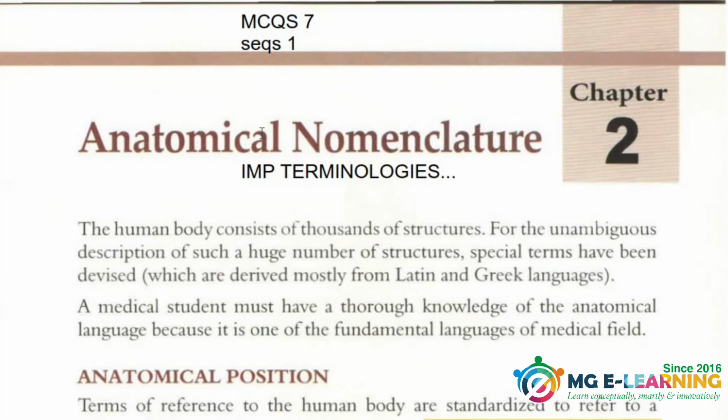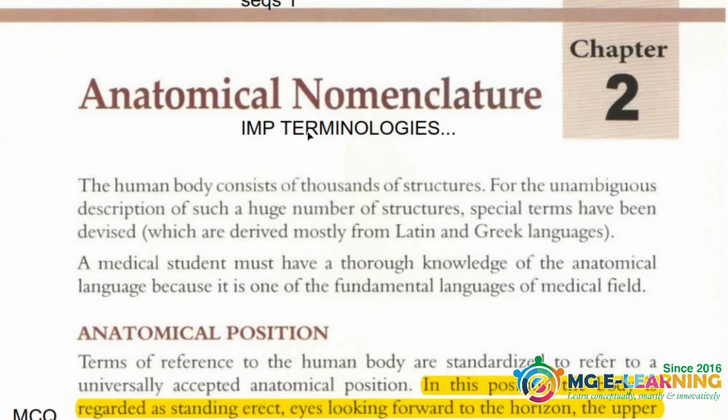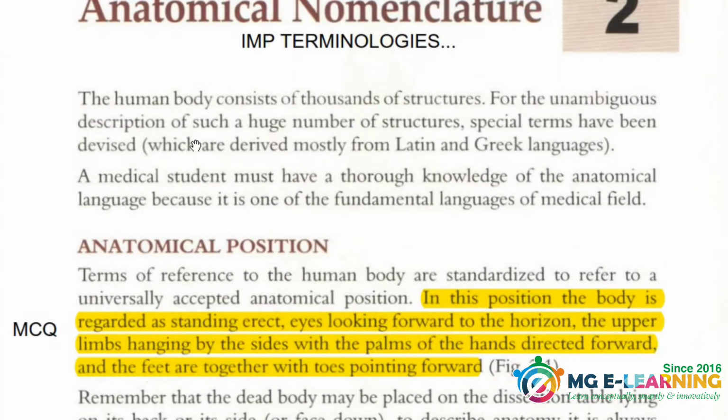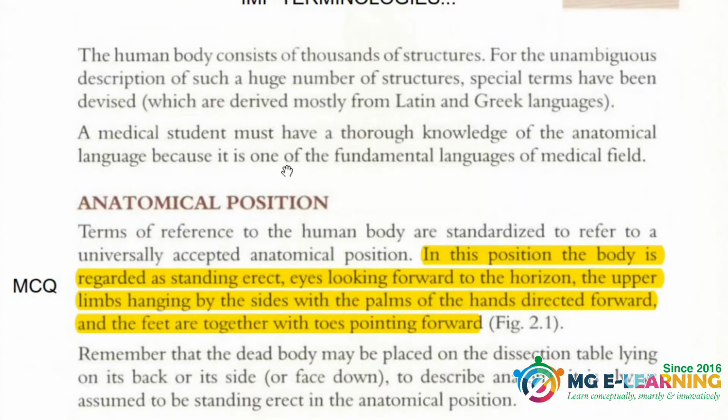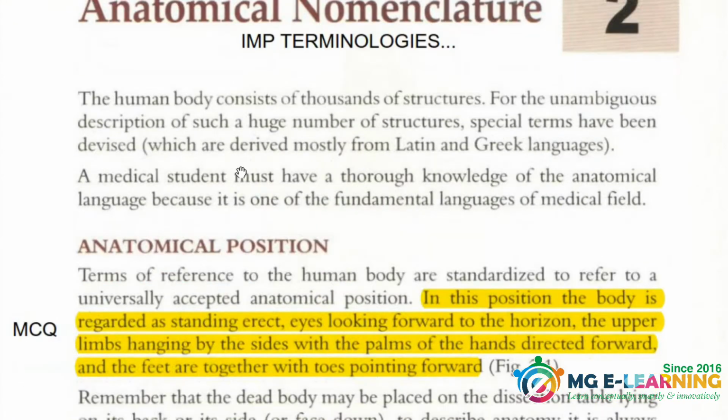Now is chapter 2. Again, the TOS is represented here. You will be having 1 SCQ and 7 MCQs from this whole book, and this chapter is very important because important terminologies are discussed in this chapter which are repeated in systemic anatomy in first year and second year as well. So you have to know these important points.